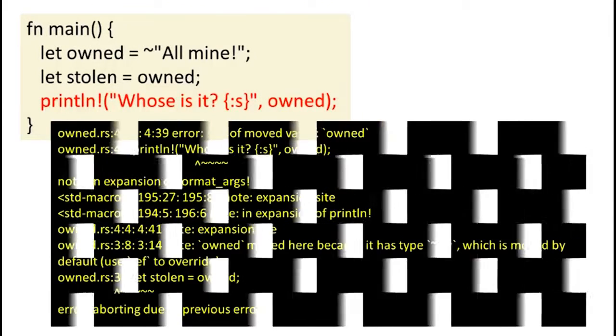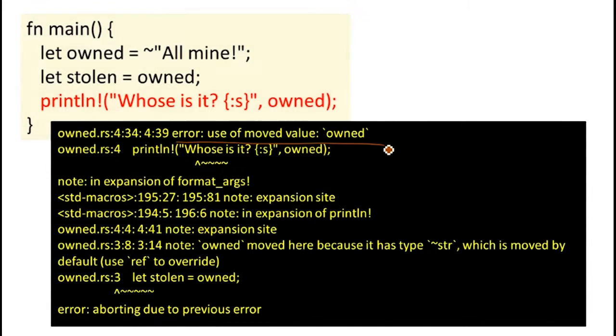So what we'll get from this code is an error from the compiler saying that we're using a value that's been moved. The wording is a little bit awkward, and there are lots of notes that can sometimes be intimidating because they're so long, but they give you a lot more details about why the compiler is not allowing that code. It's not allowing it because we had this assignment here where we had an owned pointer and it was moved by the let. What's happening in the let is we're moving that pointer to the new reference. And this error is actually pretty helpful. It suggests one way to override this would be to add ref.